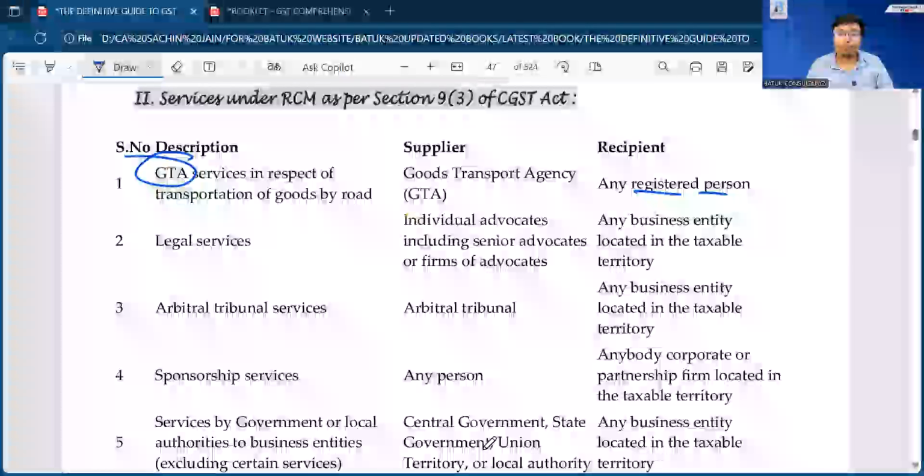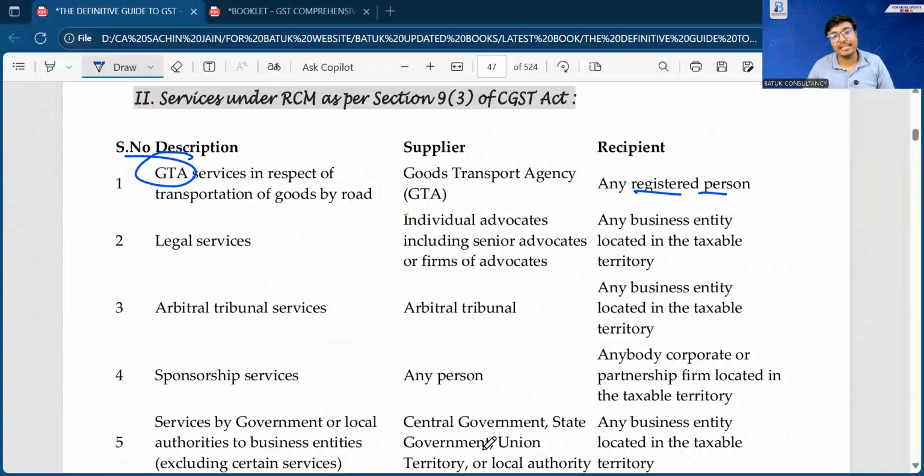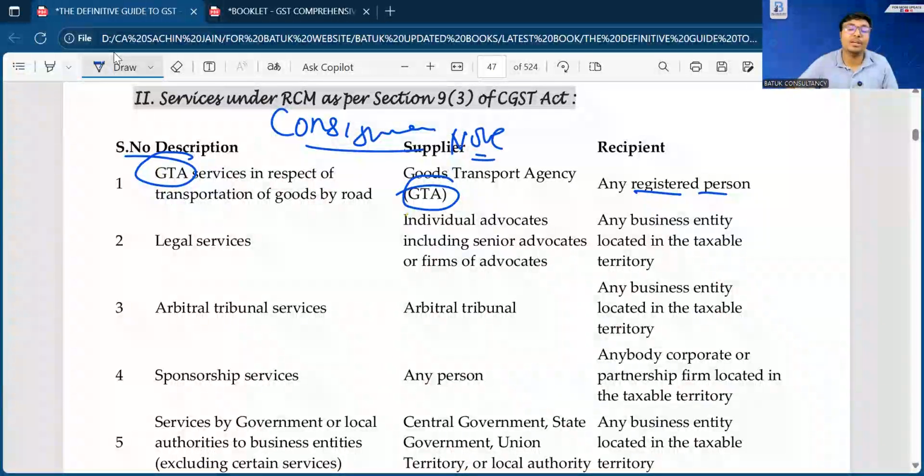So in case of GTA, the services provided by the goods transport agency and received by the registered person, in that case, RCM is applicable. And to become a GTA, goods transport agency and service provider, there is a very important role. One specific line is also here in the chat box, that is consignment note. If you are issuing the consignment note, in that case only we can say that you are providing the services as a GTA. So you can say this consignment note is the most important document. Okay, this is the first thing, GTA services.